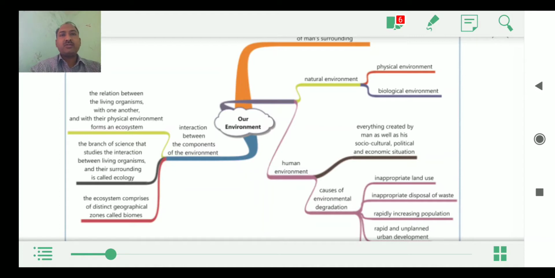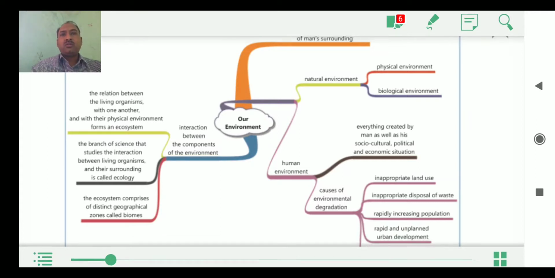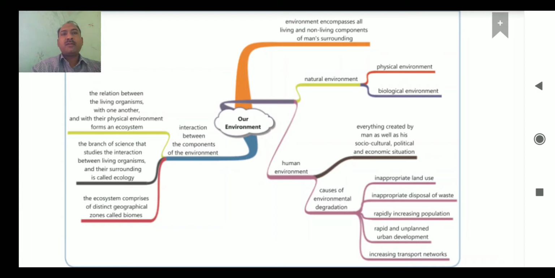Dear student, as you know, environment is a word derived from the Latin word environio. It means our surrounding. So whatever we see in our surrounding is part of our environment. It can be living things, non-living things, living organisms, and even man-made things are also part of our environment. Environment can be classified into two parts. First one, natural environment, and the second, human environment.